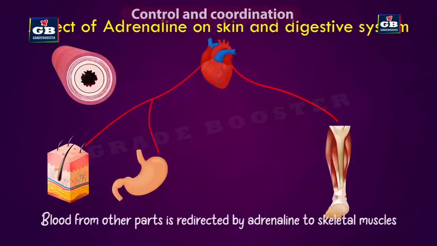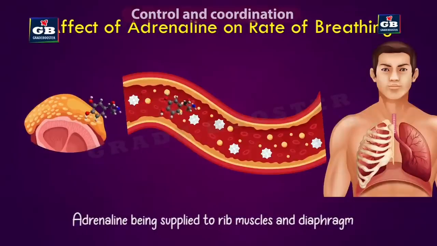So our muscles will be rushed with more blood, more oxygen, more glucose because they have some emergency. Adrenaline also increases the breathing rate by increasing the muscular movements of diaphragm and rib muscles. Not only the heartbeat, the breathing rate is also increased. We breathe a lot. So this breathing rate is increased by the muscular movements of diaphragm and rib muscles. That is also done by the adrenaline.